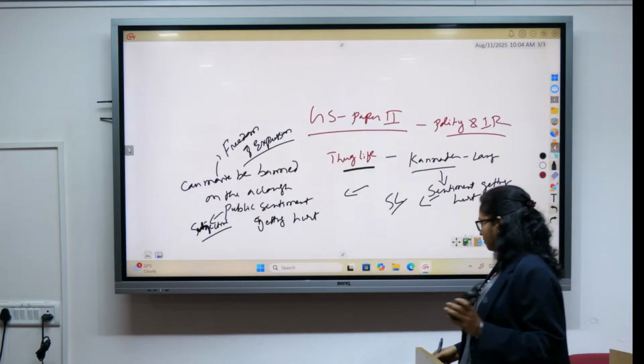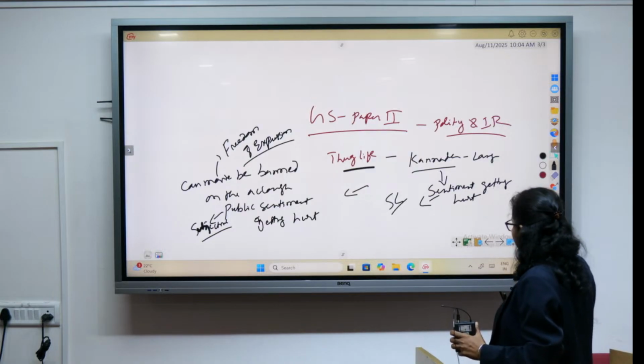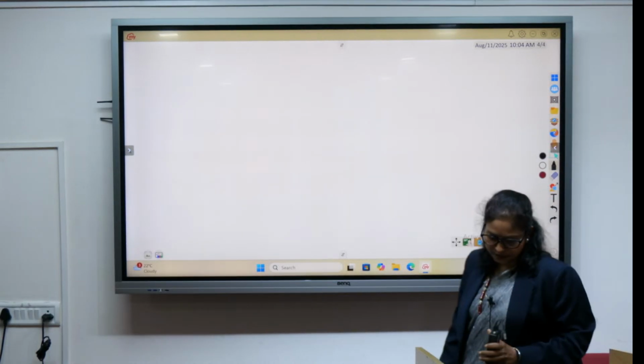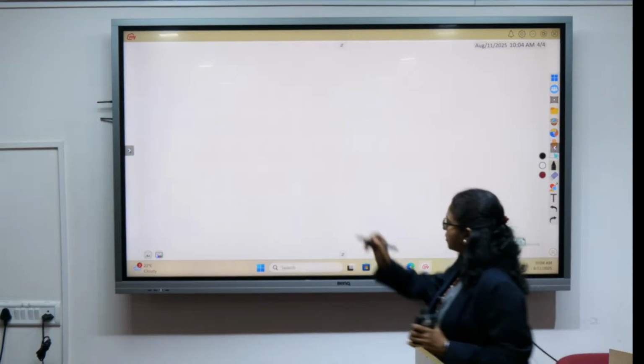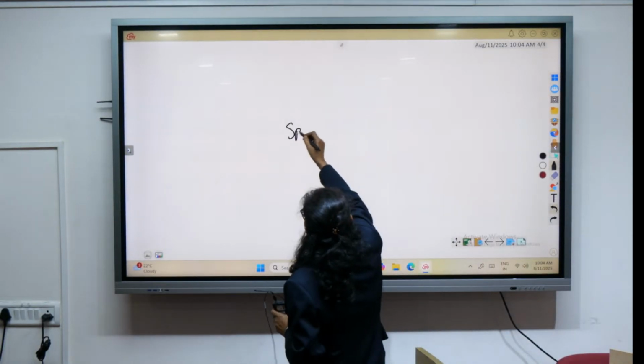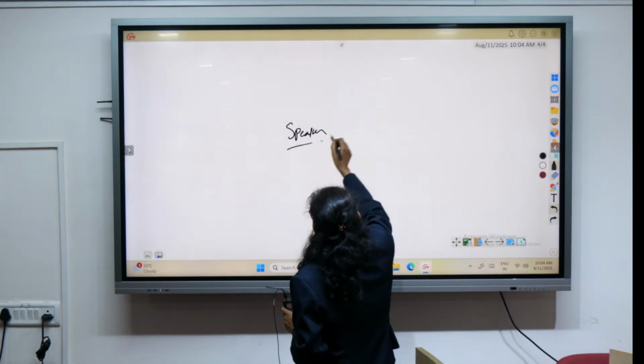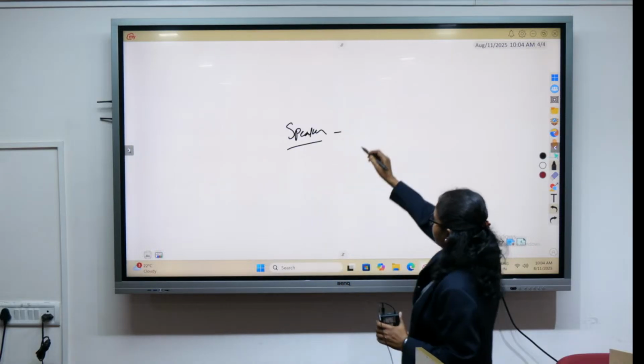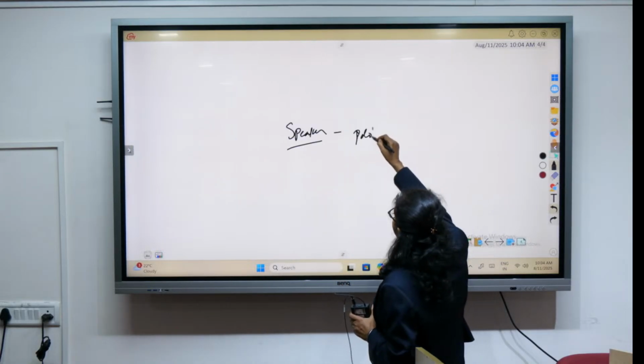Then there are usual topics in polity, that is the Speaker, the role of the Speaker. Almost every year they ask related to the Speaker and politicization of the office.